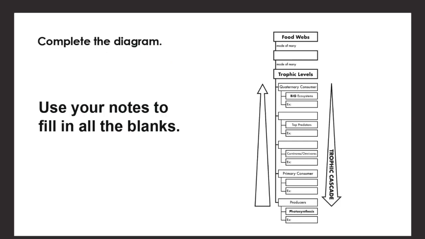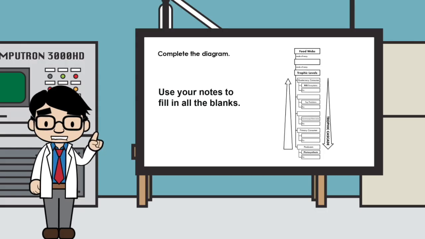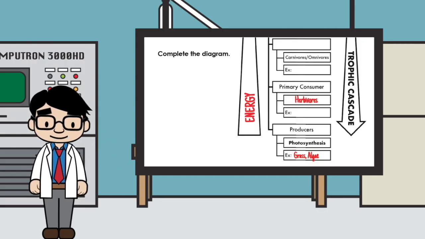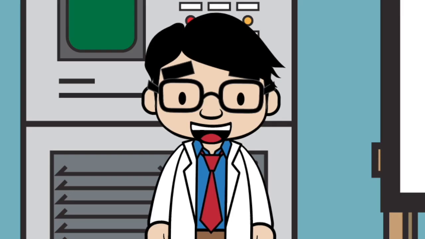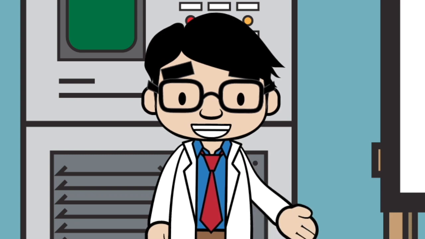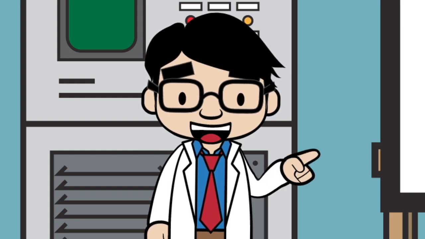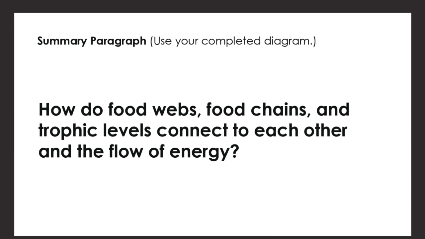You can use your notes to fill in all the blanks. For example, we put energy on this arrow, and then we put grass and algae as examples. Producers and primary consumers are herbivores. Once you're done, you can use your completed diagram to write a summary paragraph answering the question, how do food webs, food chains, and trophic levels connect to each other and the flow of energy?